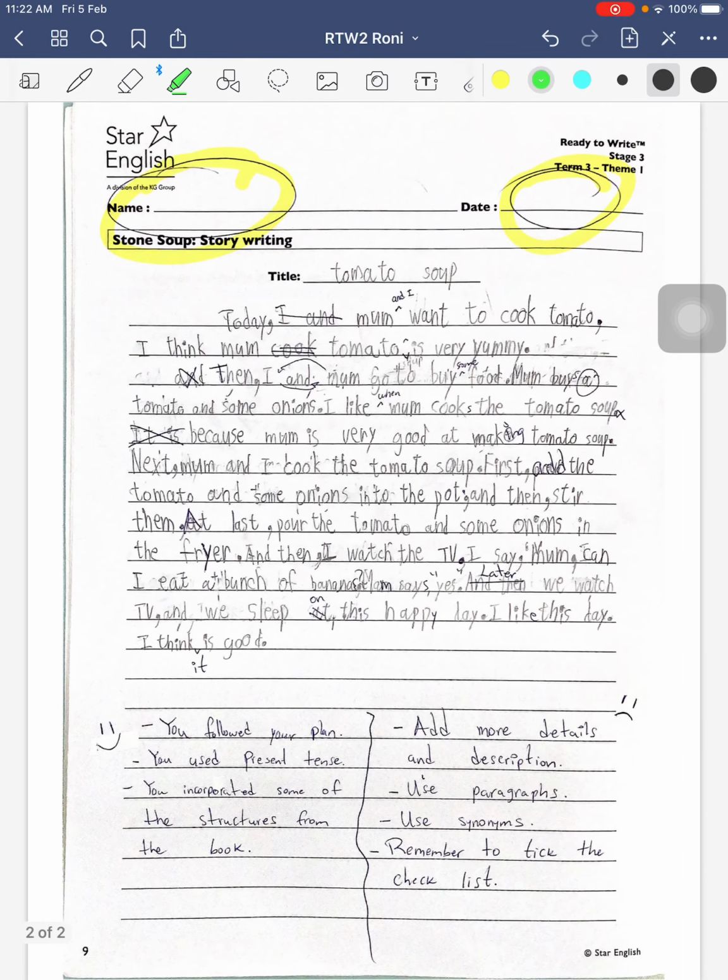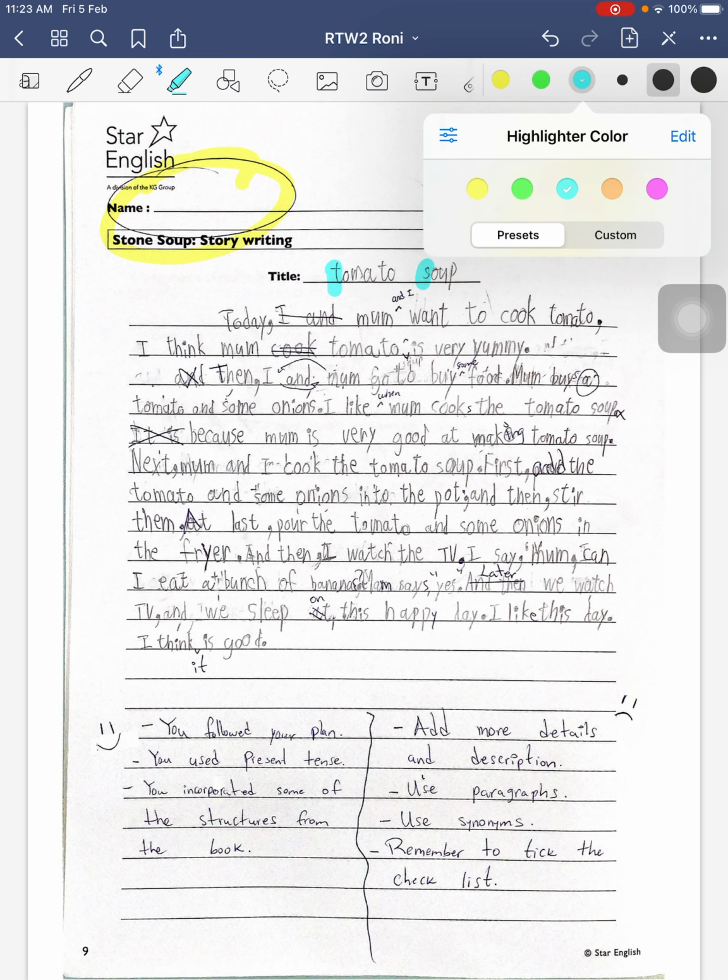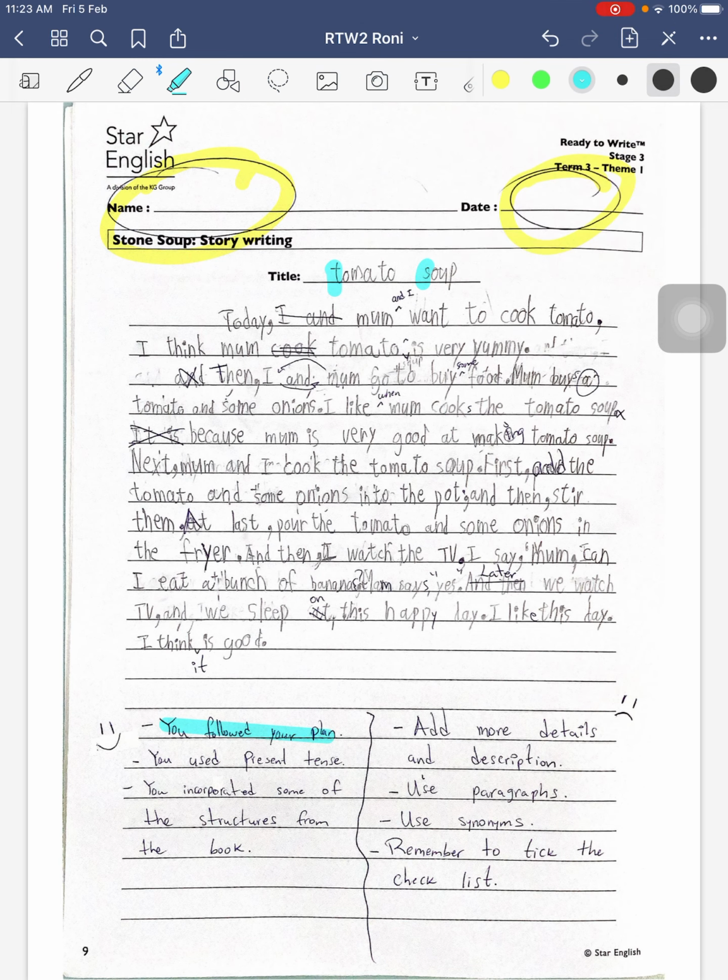Now when I was reading your story, you came up with a title, just be careful with capital letters. For the titles, the name of the story, you need to add capital letters to the words. And I'm glad that you followed your plan. You actually took into account everything you wrote.